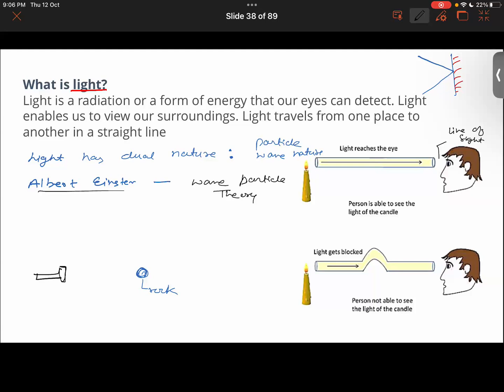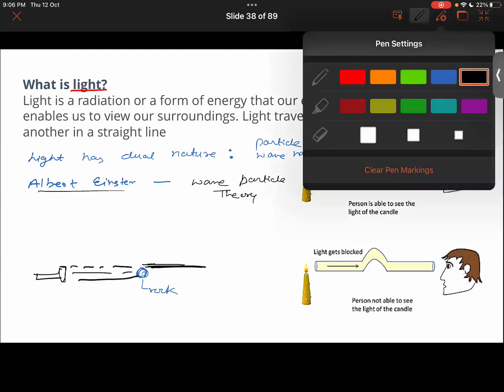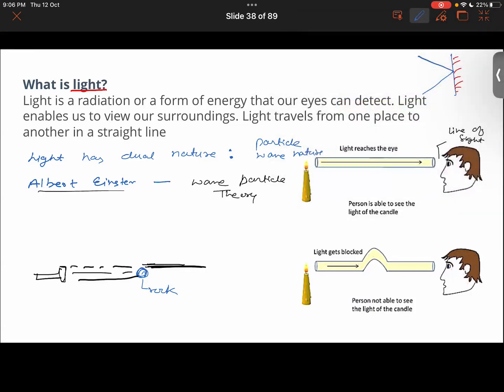You will be seeing that some of the light passes. Some of it is obstructed because the rock is an opaque object, while some of the light passes from above the rock. Why is it so? Because light bends around an object.